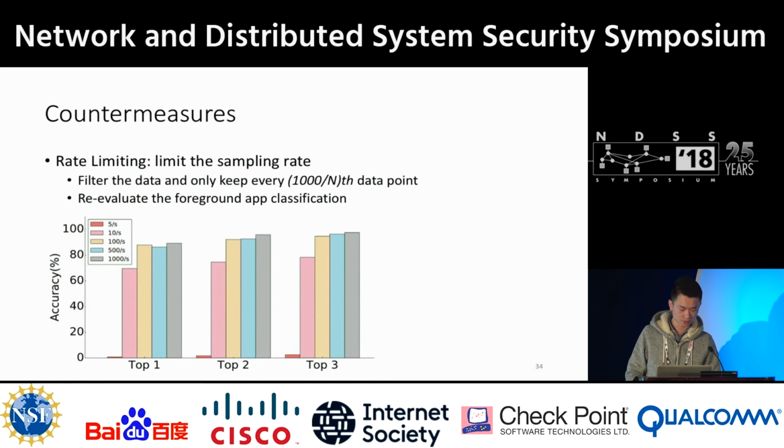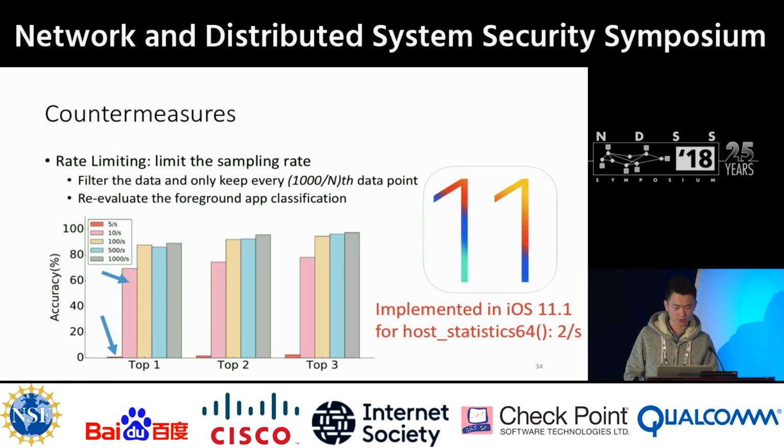Here's the result. We can see that even if the rate is limited to 10 times per second, we can still achieve about 70% top-1 accuracy. When the rate is reduced to 5 times per second, our method no longer works. So we reported this result to Apple, and rate limiting has been implemented in iOS 11.1 for host_statistics64. It's limited to twice per second.